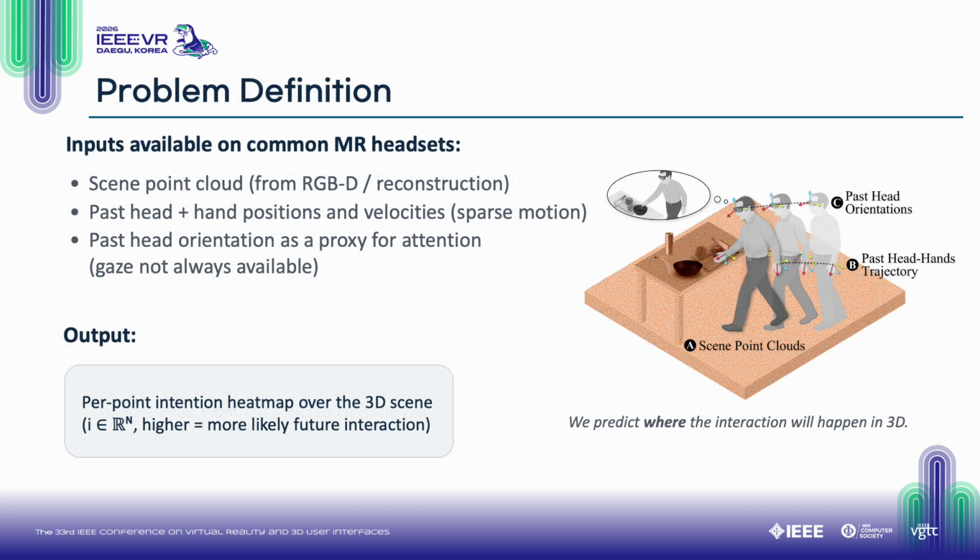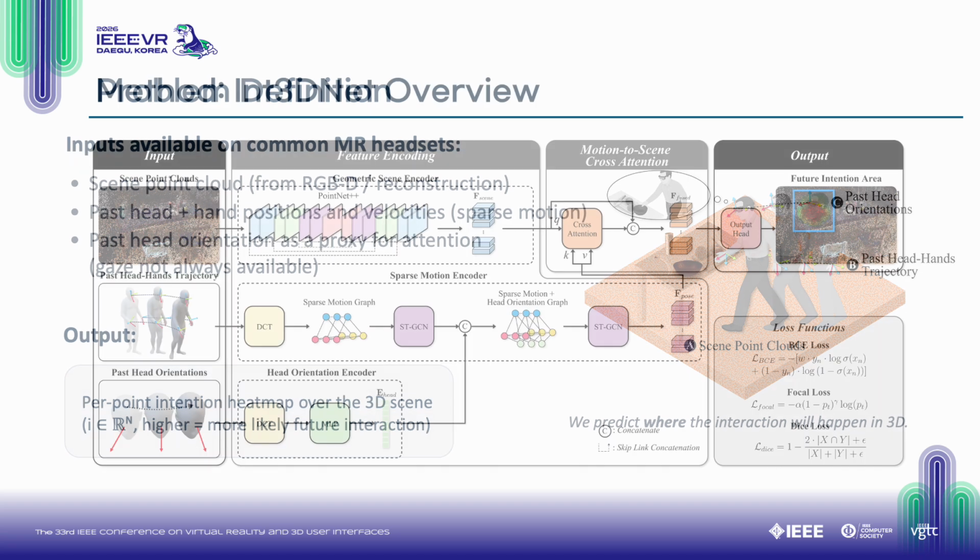Now the problem definition. We focus on signals that are commonly accessible in MR. A scene point cloud is available from an RGBD sensor. Head and hand trajectories are also relatively easy to obtain from commercial HMDs. We also use head orientation as a proxy for attention, since gaze signals are not always available on HMDs. Given those inputs, our model outputs a per-point intention heat map over the 3D scene. So instead of predicting at the object level, we predict where the interaction will happen in 3D space.